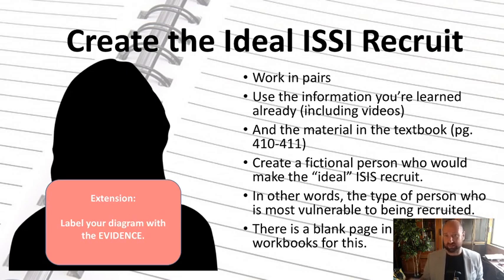So it's one thing to say these things, right? This is going to make an ideal recruit, but then they have to show the bits from the evidence, and that's mainly going to come from Lyons-Padilla's study, the different correlations there that might make that a risk factor. I really like this. I do this for PTSD. Create the world's most likely candidate for PTSD, and I think just tapping into that makes it a little bit more interesting, and kids get really engaged. Just give them a blank A3 piece of paper is what I do with this, and then you say, right, create me the world's most likely candidate for, and then here you could say, to become an ISIS terrorist. And it's just a little bit more of an interesting, engaging way to get them thinking about risk factors and the research.